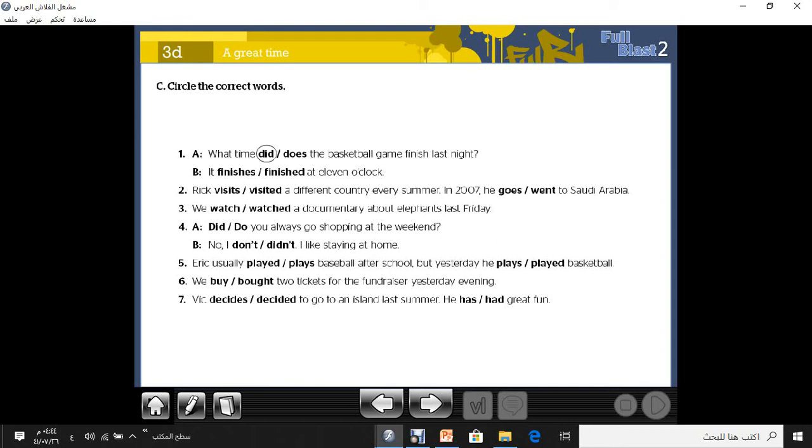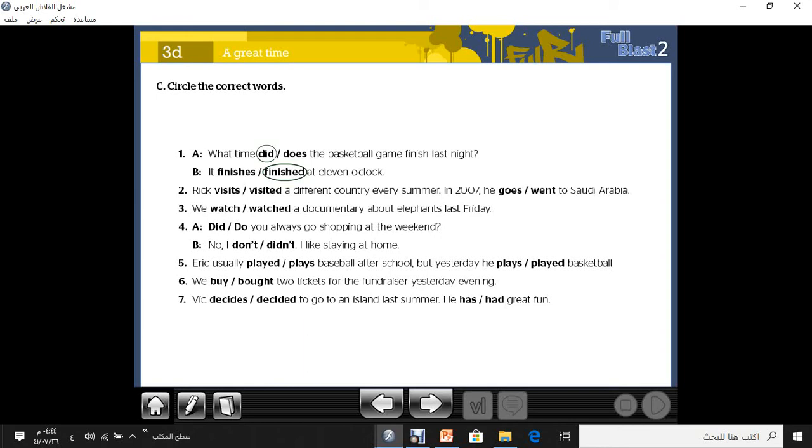What time did the basketball game finish last night? Because here the tense is past simple. And the answer is it finished at 11 o'clock. If the question was past simple, the answer will be past simple. So we will choose finished. Yes, very good.